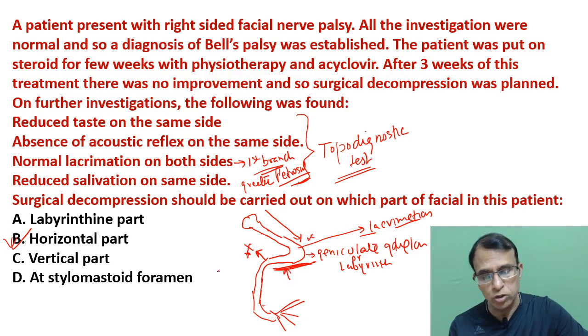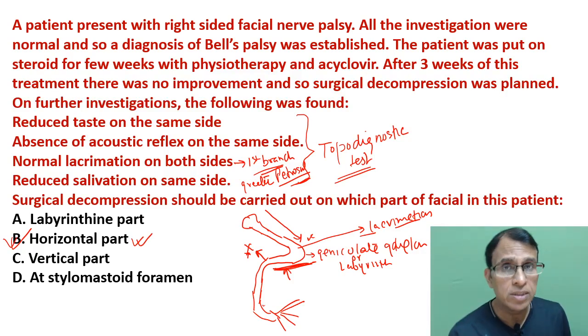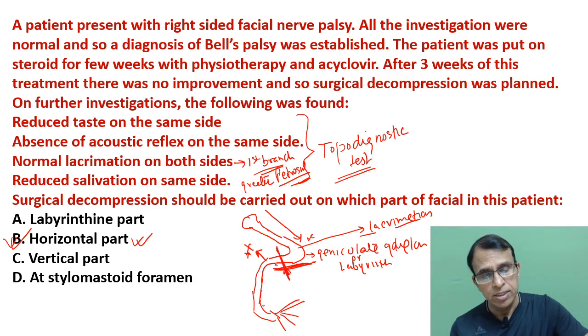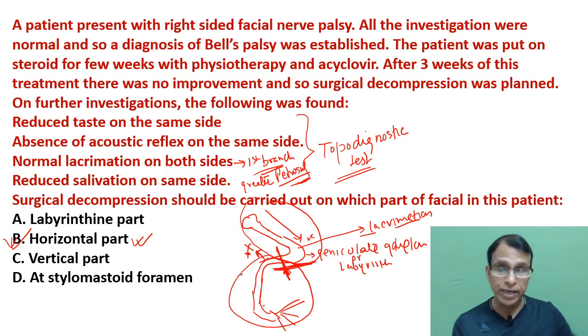This part is called the horizontal part. So in this particular patient, the horizontal part has the problem, because if the damage is here, this much is normal and this has a problem, since the signal is coming from the brain.